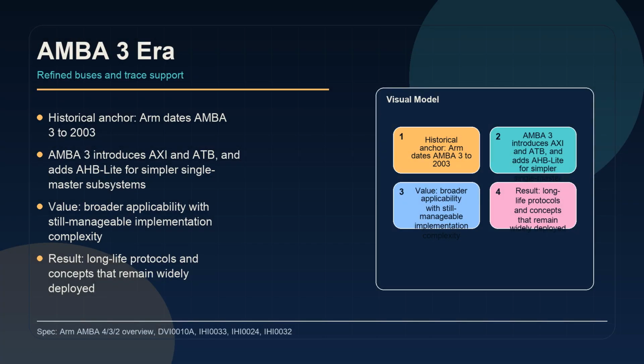ARM dates AMBA 3 to 2003. This generation introduces AXI and ATB, and it adds AHB Lite for simpler single-master subsystems. So the family starts to branch by use case. AXI for higher throughput and concurrency, ATB for trace, and AHB Lite where a simpler memory-mapped interconnect is enough. That is why AMBA 3 has had such a long life.